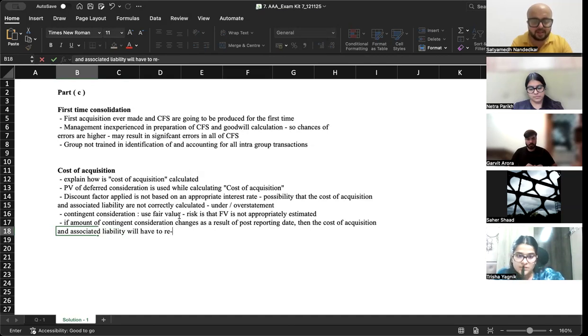Will have to be re-estimated. What is the risk? Risk is that they are not re-estimated.